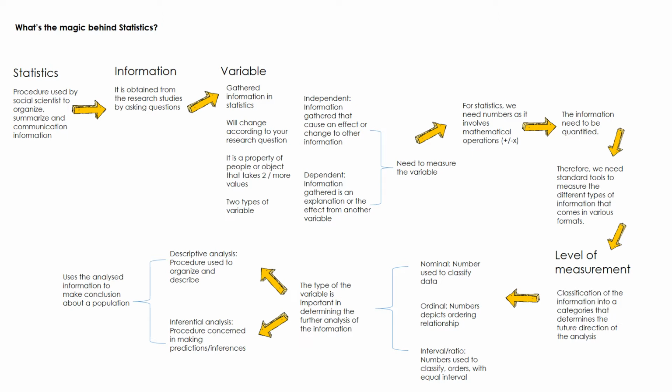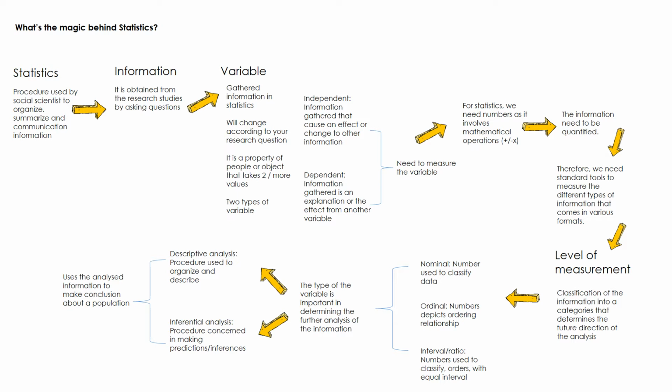And these information are gathered in statistics. And as we said, it will change according to your research question. And this information is called variable in your statistics. So the important word that you need to remember is variable. So as the name goes variable, it varies. So every time you have a different question, different information to be gathered, it is a different variable that you are trying to obtain.